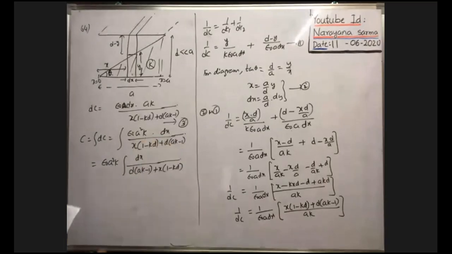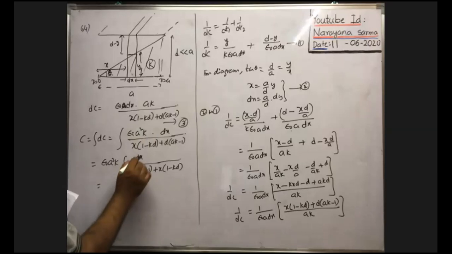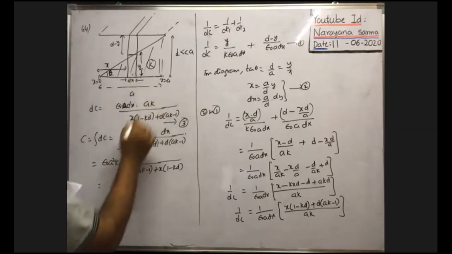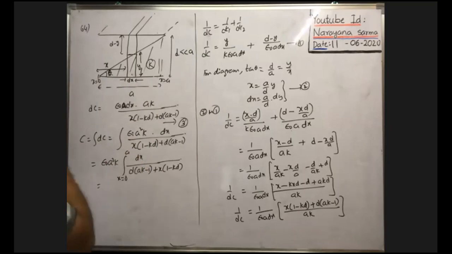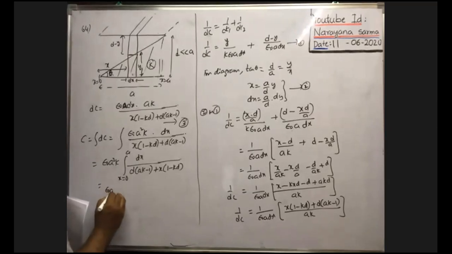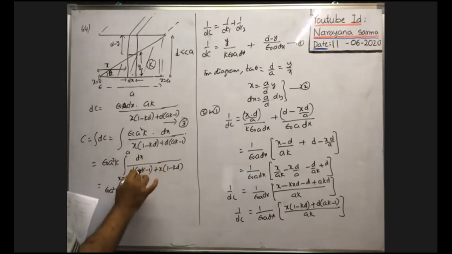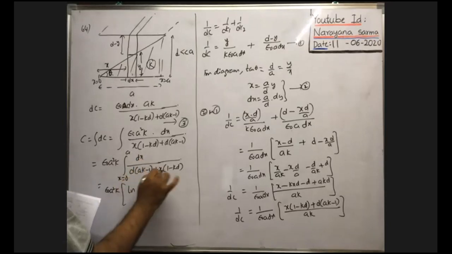You do integration. This is limits. As we are doing integration with respect to x, x limits are from x equal 0 to x equal to a. Okay. Now epsilon naught a square k into, what is the integration of this one? Ln, because 1 by some constant a plus bx, it is just like that.